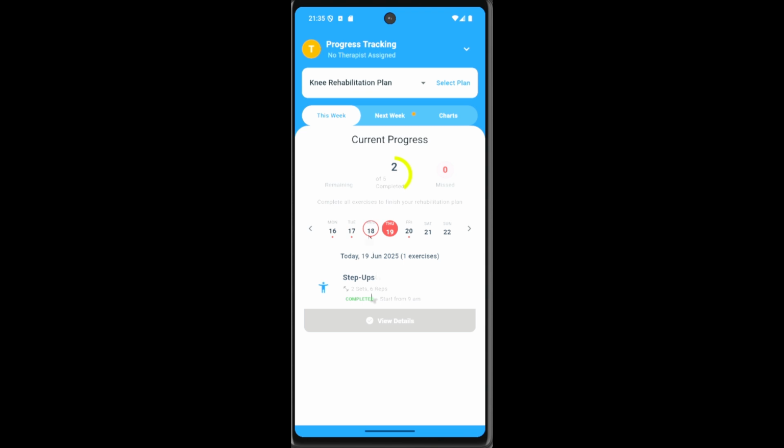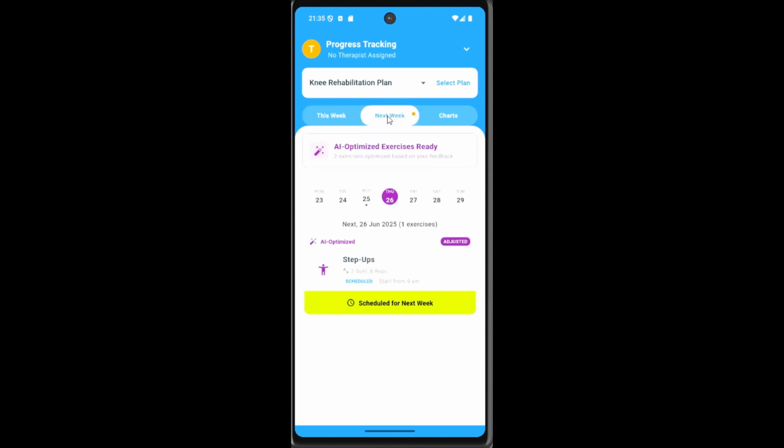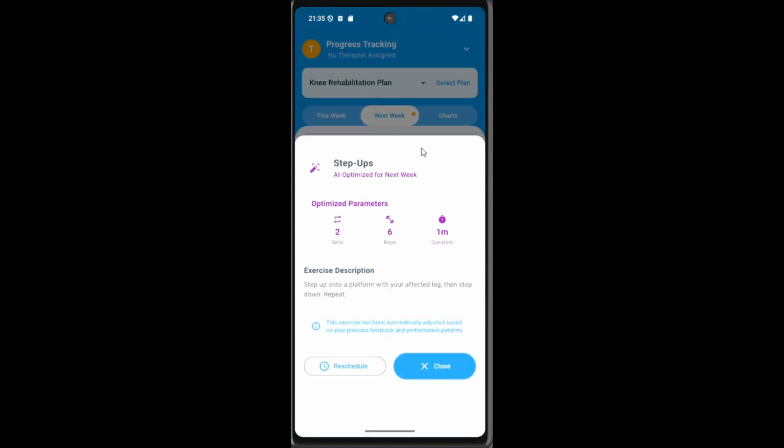Okay. So it's showing step ups being completed. So we go to the following week. So it's scheduled for next week. So we can see all the scheduled exercises. Yeah. So you can see the exercise duration. And then yeah, we can call it.